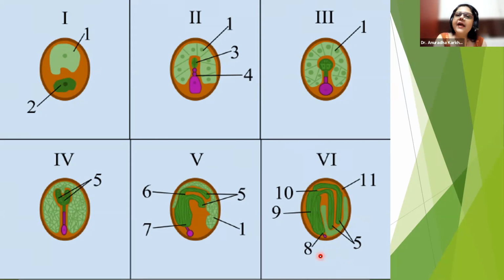Okay. Now in this diagram, first tell me one thing. Can you all anywhere see the antipodal cell? This is the embryo sac. So technically antipodal cells should have been there. But can you see antipodal cells anywhere in this diagram? No. है ना? इसका मतलब antipodal किधर गए? So I'll tell you the fate of antipodals also.